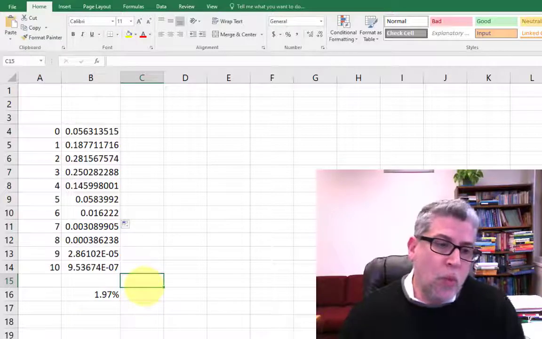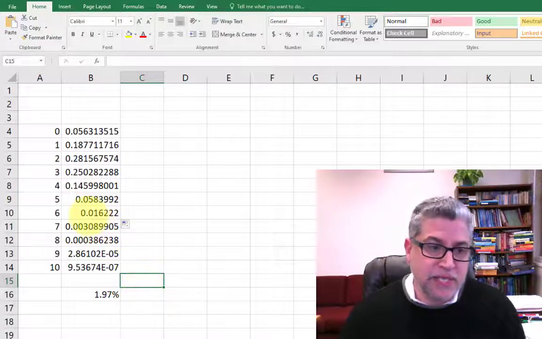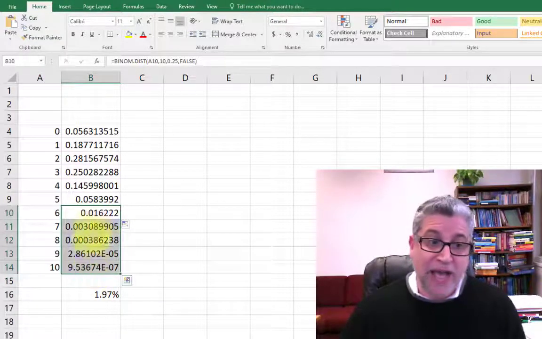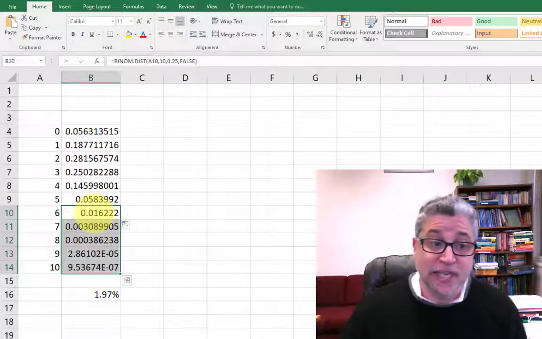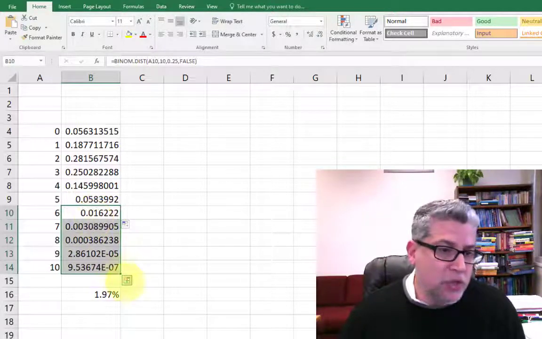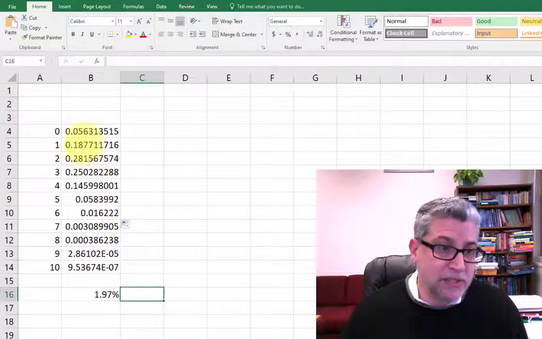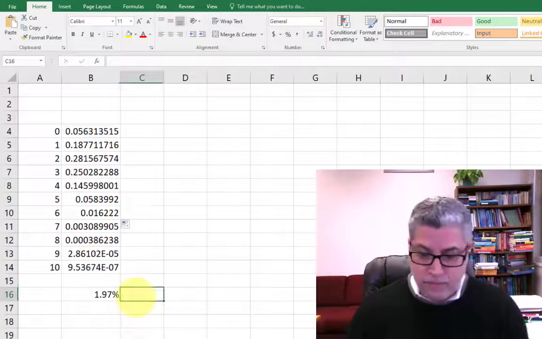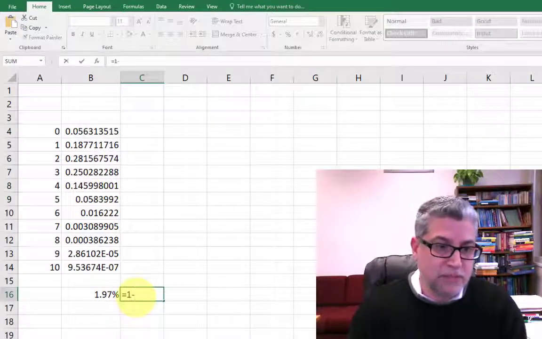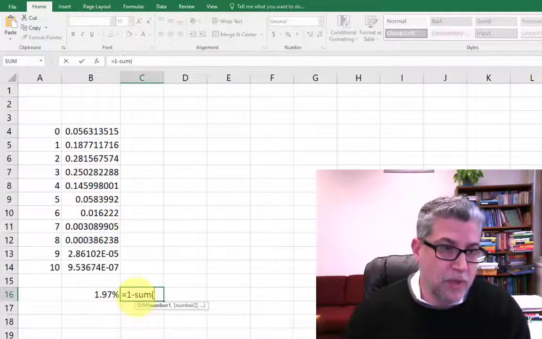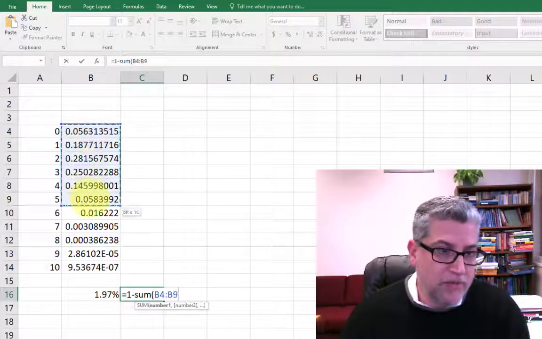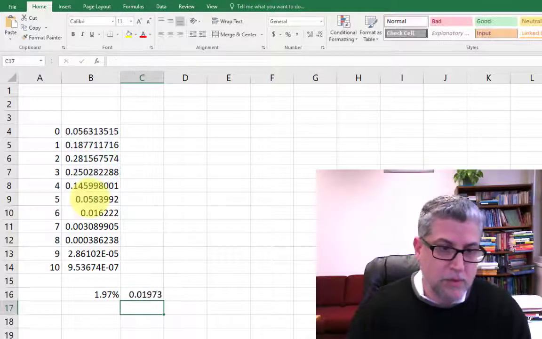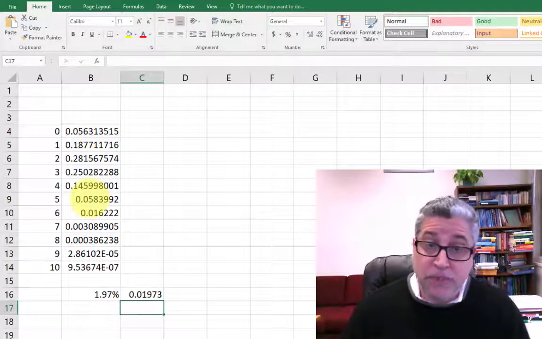And so one way of getting the 6 or better answer is to add up probabilities of 6, 7, 8, 9, and 10. An alternative way of doing that is by doing 1 minus 0 through 5. So 1 minus all of these, and we get the same number.